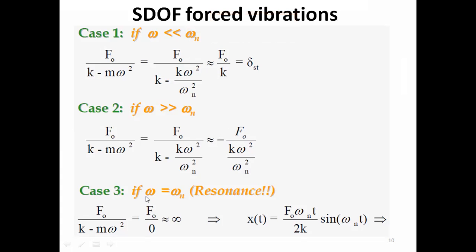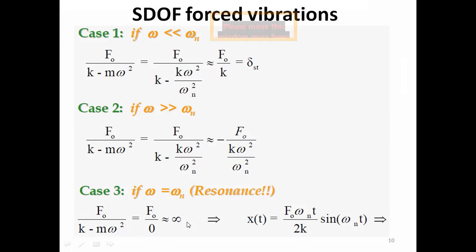Third case is if omega is equal to omega n, when the frequency of excitation is equal to the natural frequency of the system. That is the case of resonance. So in that case, if we put omega by omega n is equal to 1, both are equal, they would cancel with each other, and then we would have k minus k. And here we would have 0. So f naught by 0. And mathematically, we describe this as infinity.